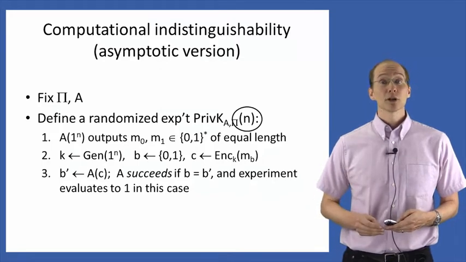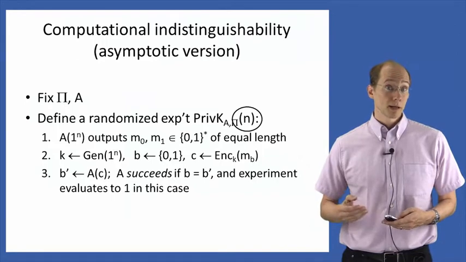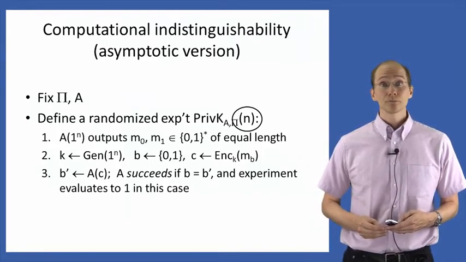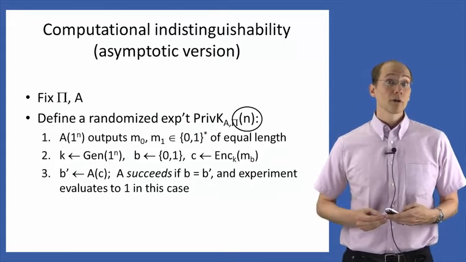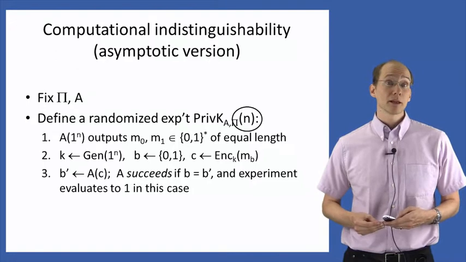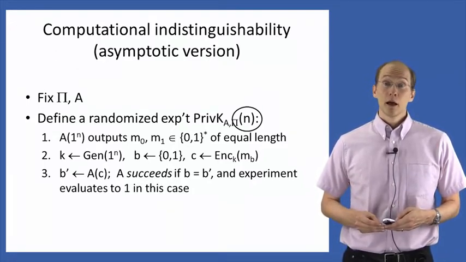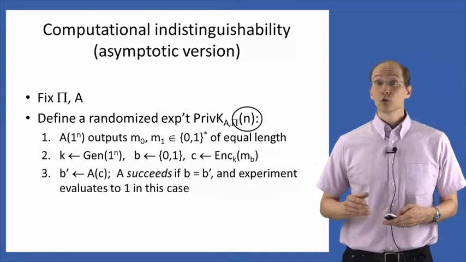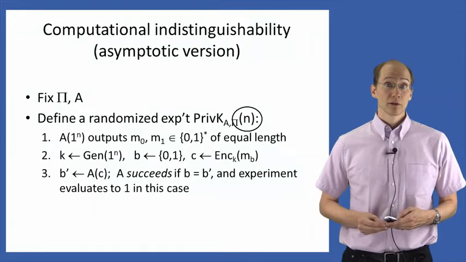And we'll see how for different values of n, the experiment depends on n. So the experiment runs as follows. We run our algorithm A on input 1 to the n. This is just our mechanism for informing the attacker A about what value of the security parameter we're using. This also allows the attacker to run in time that's a function of n, a function of its input length.